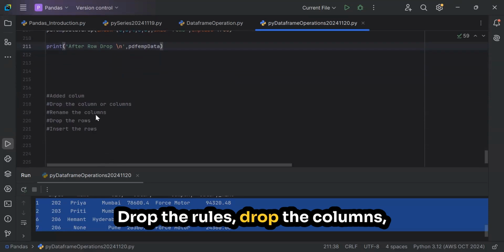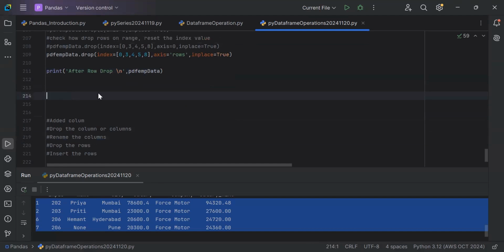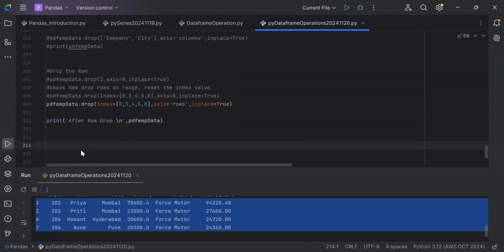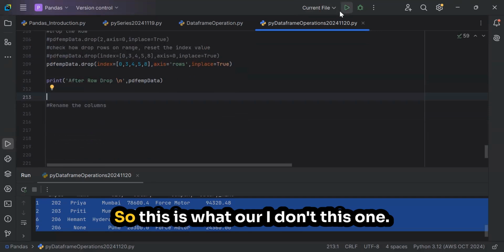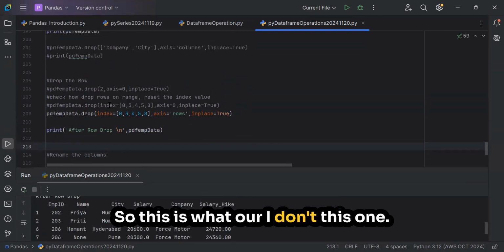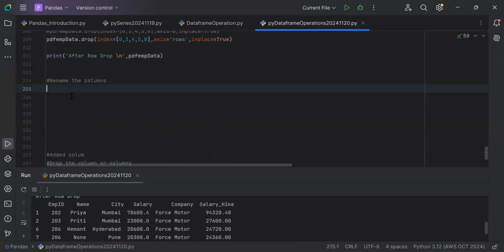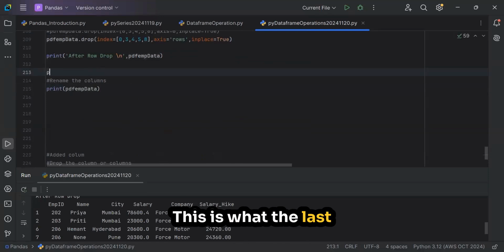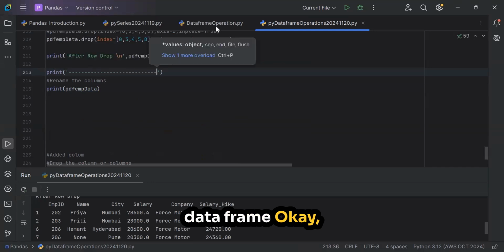Drop the rows, drop the columns, and how we can rename it. What do you think? Rename the column. I want to change the column. Okay. I don't want this one. Let's have this thing. Print of this. This is the last data frame.